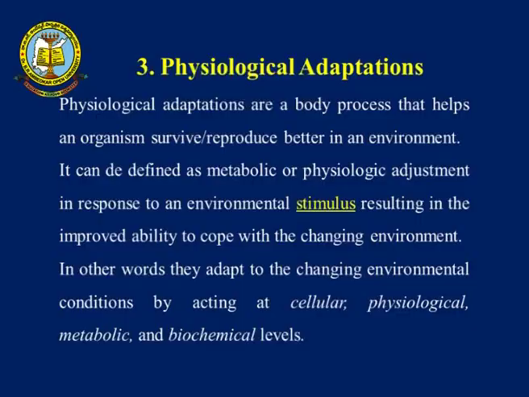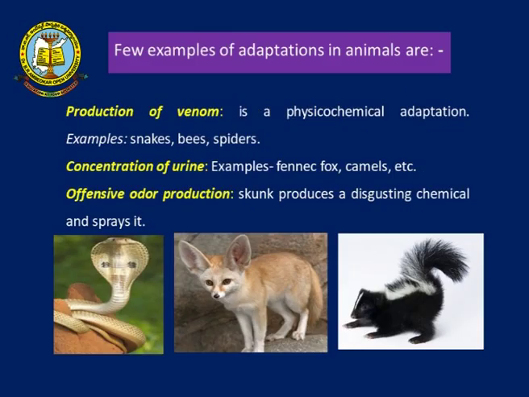Physiological adaptations. Under physiological adaptations, we will be talking about how metabolic and physiological adjustments in response to an environmental stimulus result in an improved ability to cope with a changing environment. Here you can see that the production of venom is a physiological adaptation: snakes, bees and spiders produce venom, and concentrated urine is produced by the fox. And of course, the offensive odor production by the skunk is a physiological adaptation.